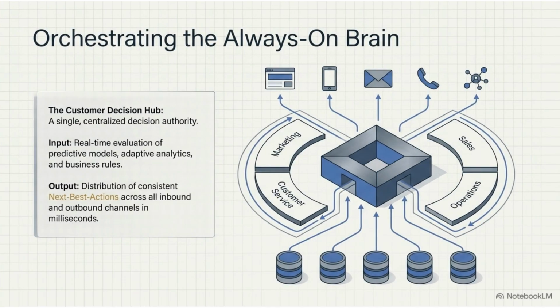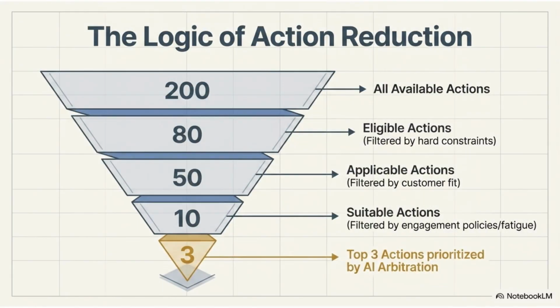Orchestrating an always-on brain requires a customer decision hub. This central authority evaluates predictive models in real time to distribute consistent, optimized actions across all inbound and outbound channels in milliseconds. The logic of action reduction acts as a funnel.